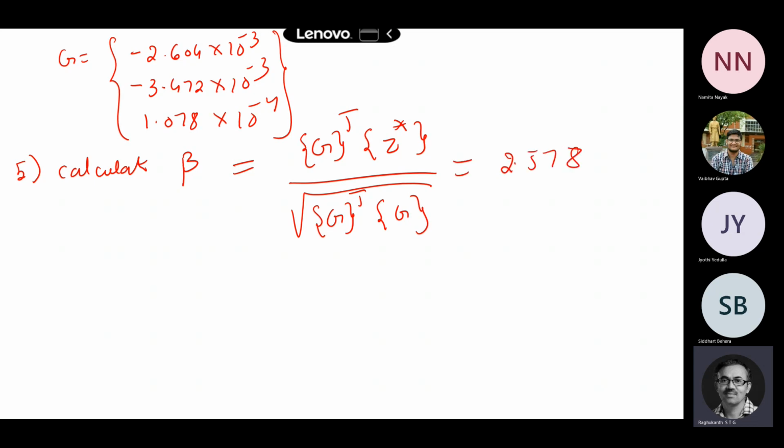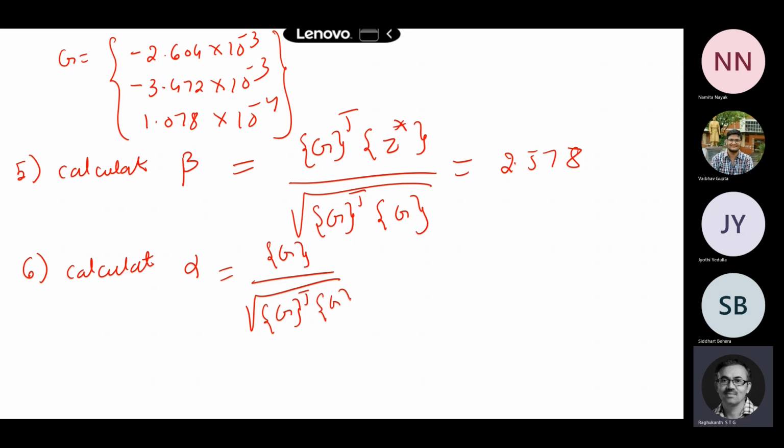This is my reliability index. Now you have to calculate the alphas, the weightage factors, G by square root of G transpose G. This will be minus 0.6, minus 0.8, 0.025. These are the alphas.